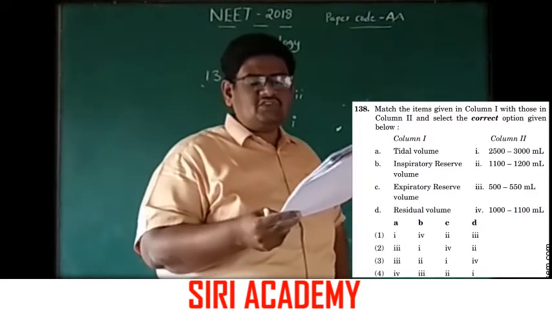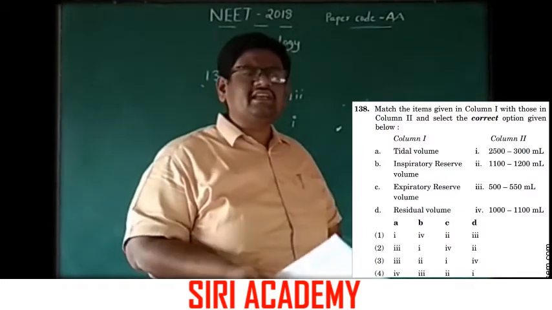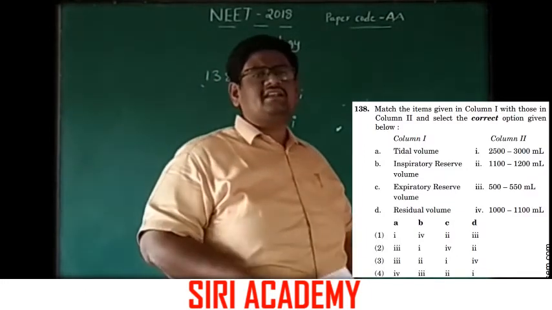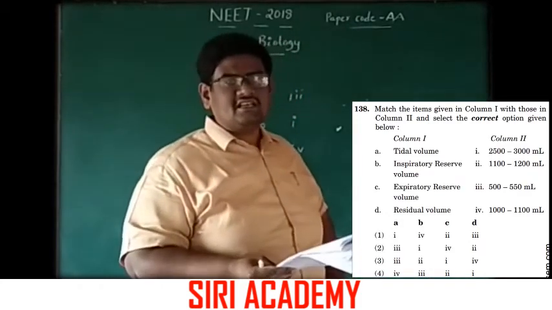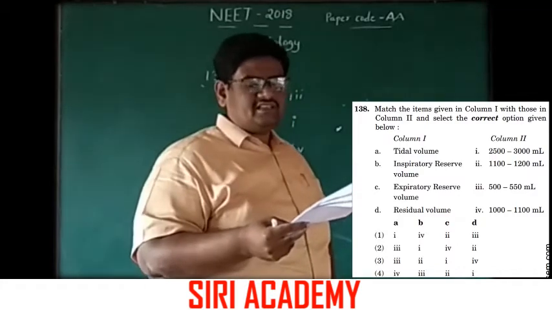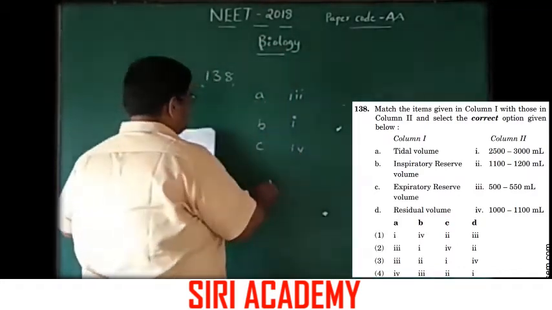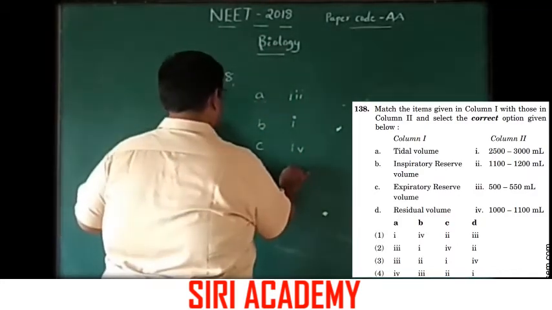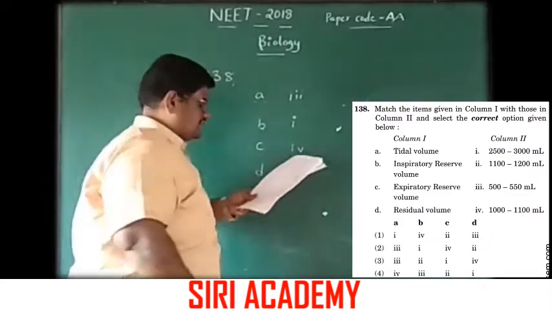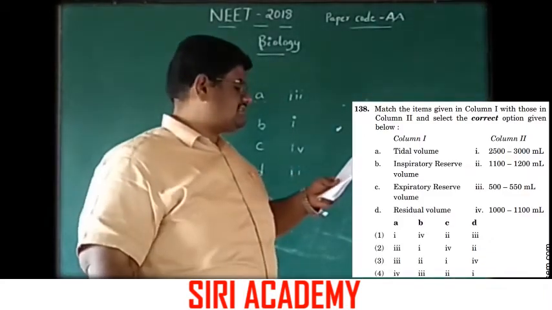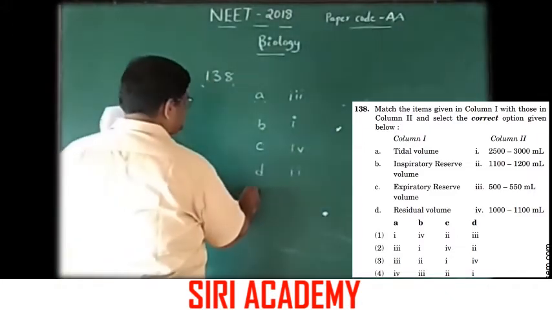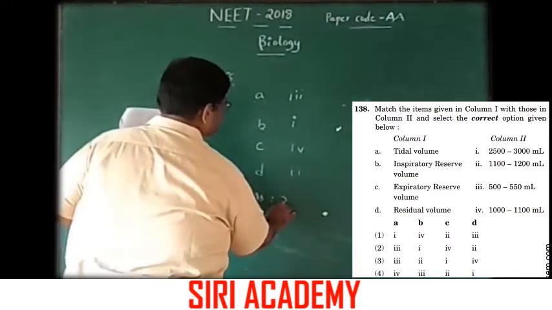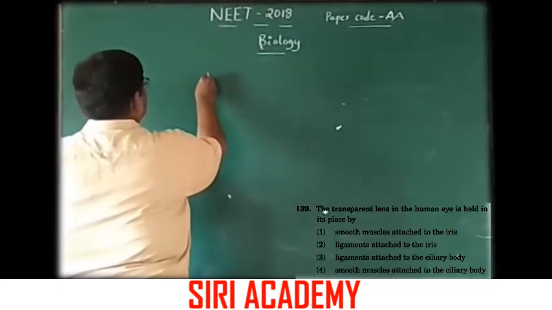Here the residual volume is the air that remains inside the lungs after forceful exhalation, that is 1100 to 1200 ml. That is option 2. So the options are 3, 1, 4, 2. The answer is option 2.